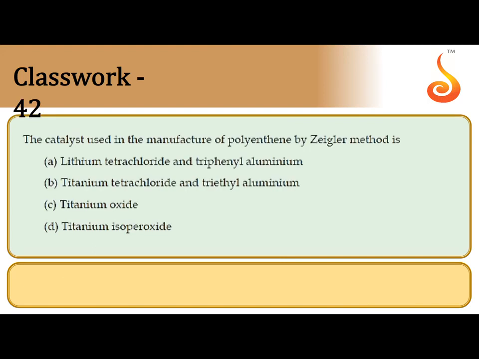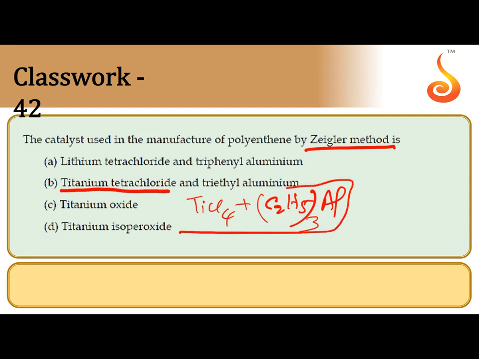The catalyst used in the manufacture of polythene is the Ziegler-Natta catalyst. The Ziegler-Natta catalyst is nothing but titanium tetrachloride plus triethyl aluminum. This method is used to prepare high density polyethylene, HDPE. So the correct answer is B.